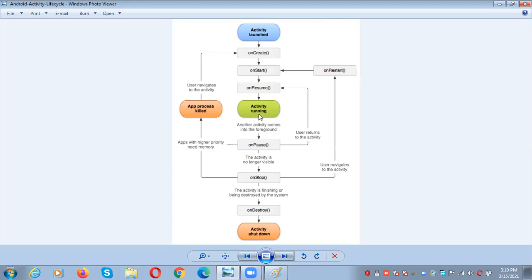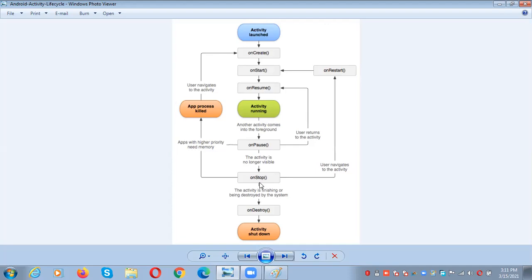While the activity is running, maybe a high priority process comes into the foreground. Whenever the high priority process comes into the foreground, automatically the low priority process needs to be suspended. That means onPause. Then the high priority process completes its execution, and again the user returns to the activity, that means the low priority activity.